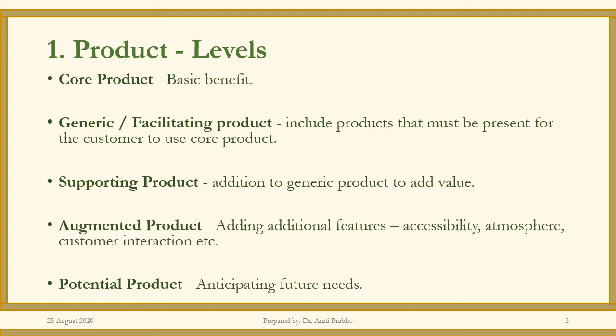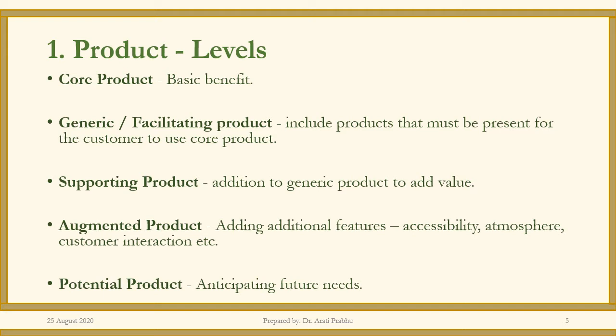Well, a generic or facilitating product is the product which should be present in order for the customer to use the core product. So in case of water, the facilitating or the generic product will become a bottle of water.